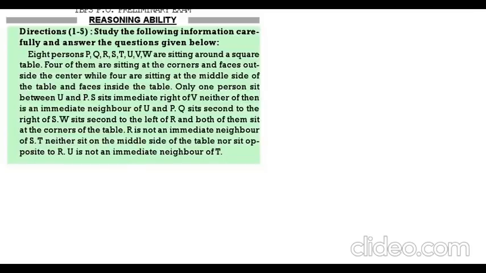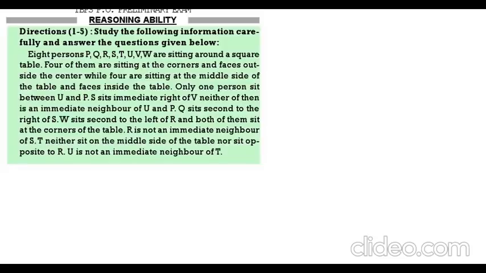Okay, reasoning 1 to 5. Study the following information carefully, then answer the questions. 8 persons P, Q, R, S, T, U, V, W are sitting around a square table. 4 of them are sitting at the corners and face outside the center, while 4 are sitting at the middle and facing inside the table.